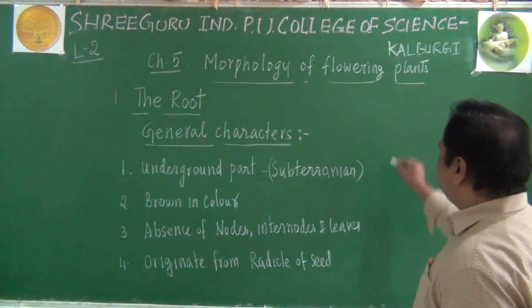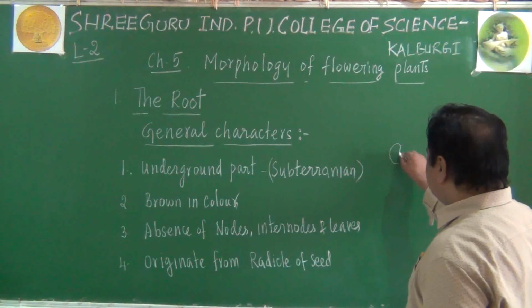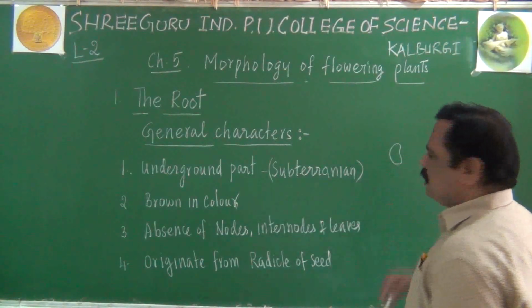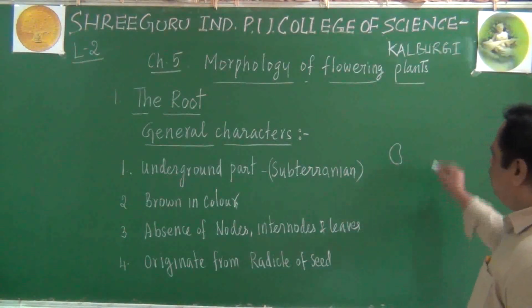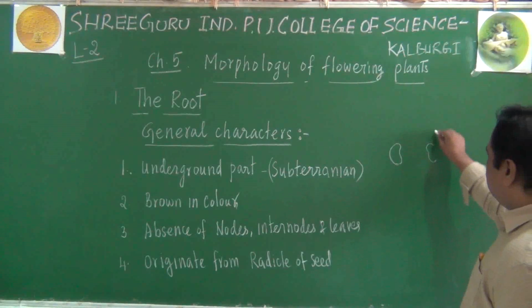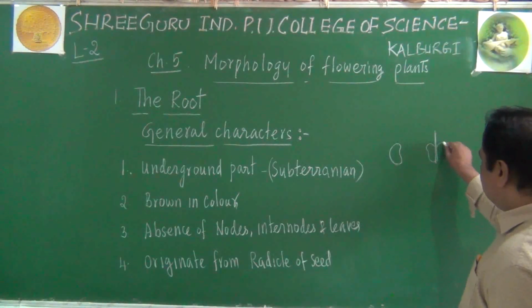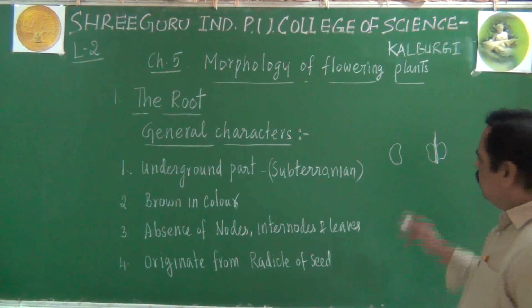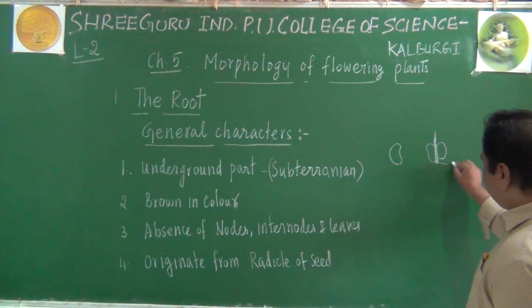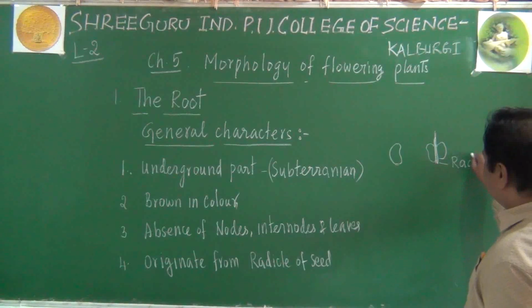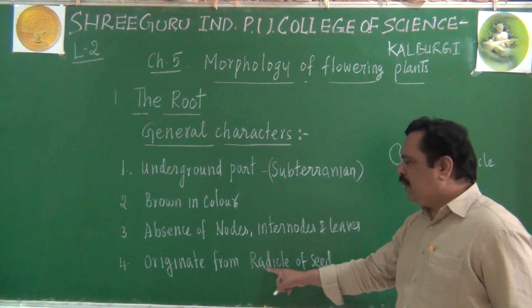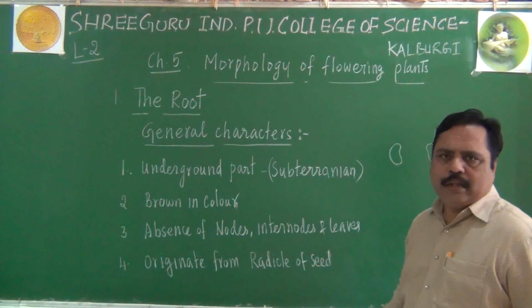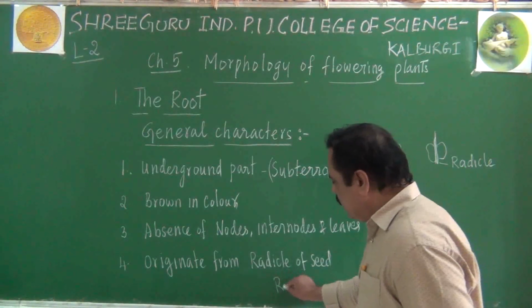Imagine this is the seed of a typical plant, beans. When the seed is germinating, it will produce an embryonic axis like this. A part will be produced like this. In this, the lower tip is called the radicle. Remember the spelling here: R-A-D-I-C-L-E. It is not radical.